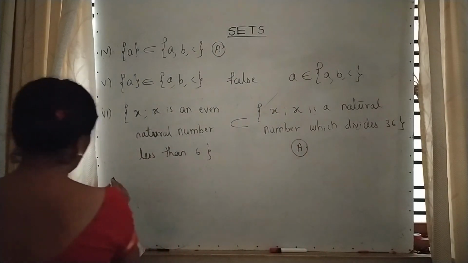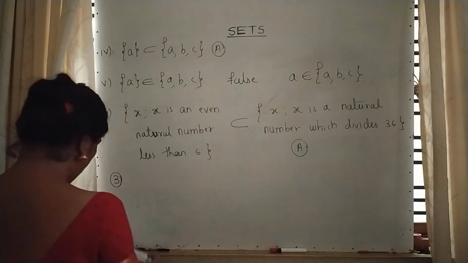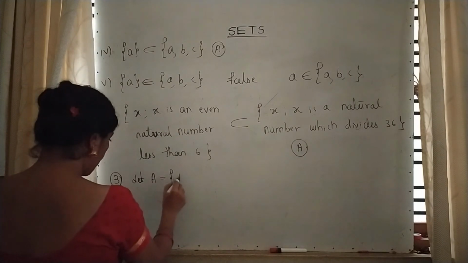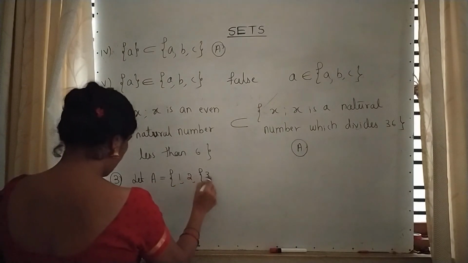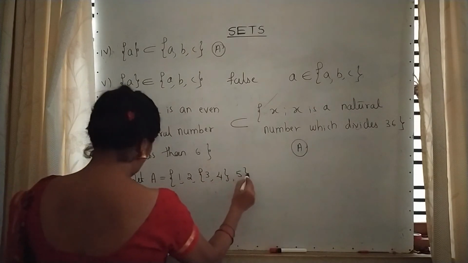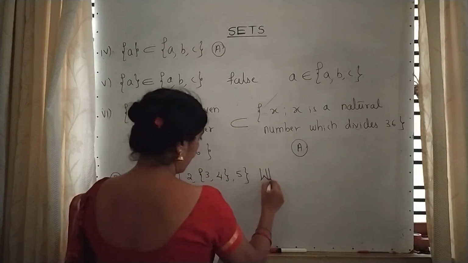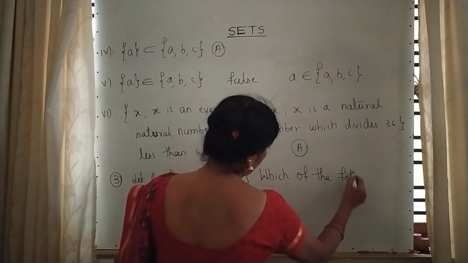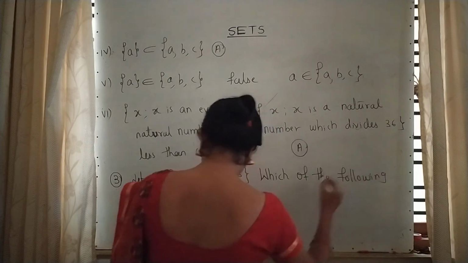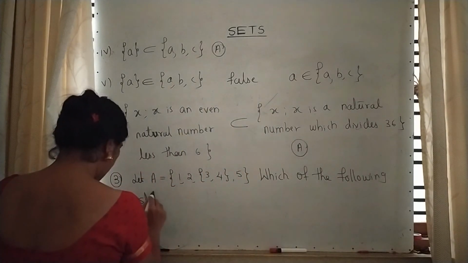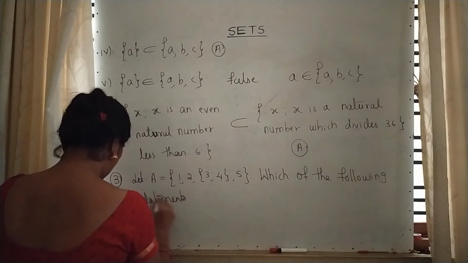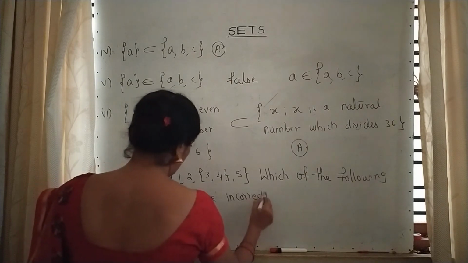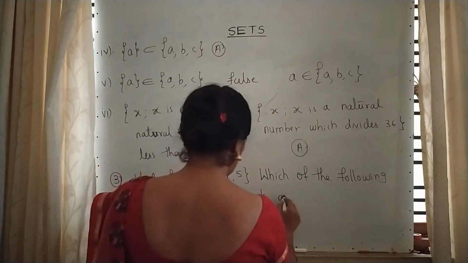The third main question is like this. Let A be equal to the given set. Which of the following statements are incorrect and why?